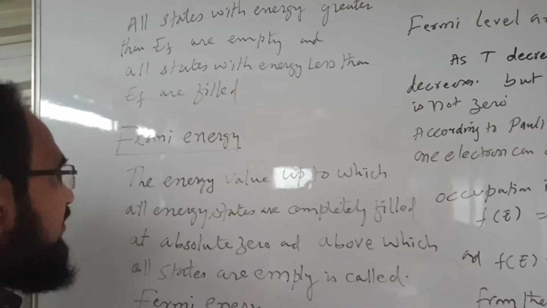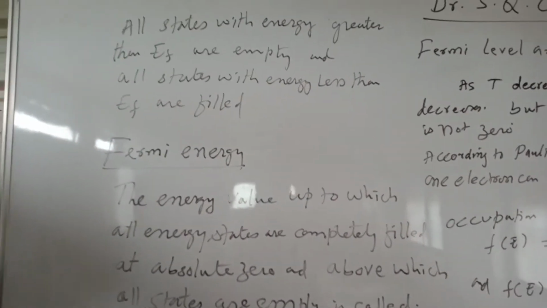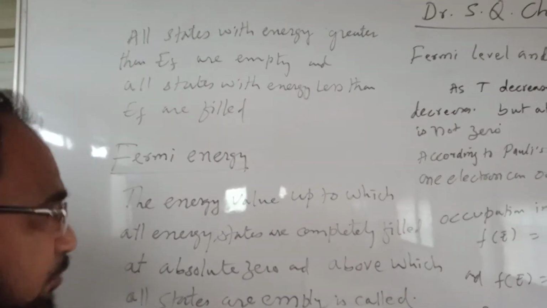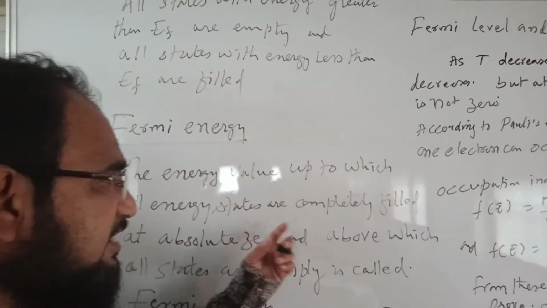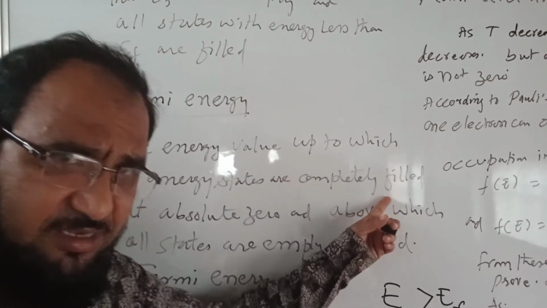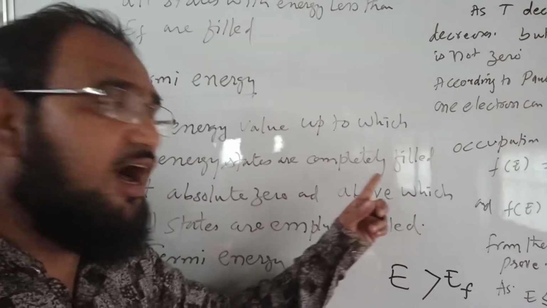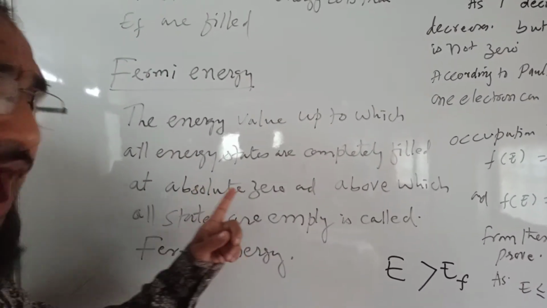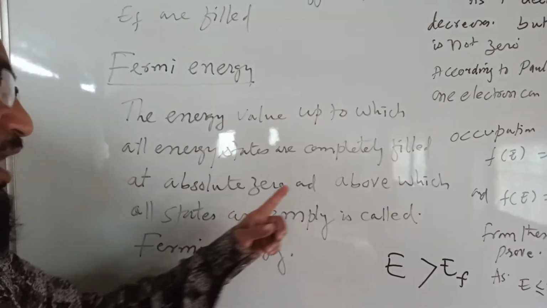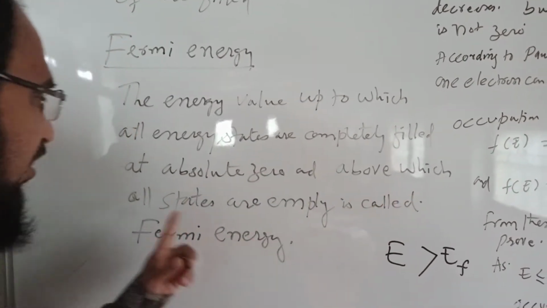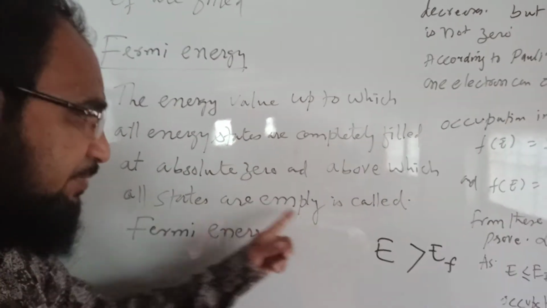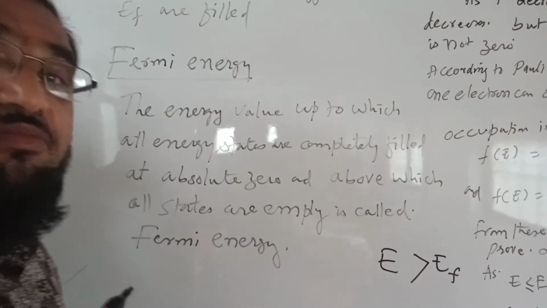Now we can define the Fermi energy as the energy value up to which all energy states are completely filled at absolute zero, and above which all states are empty.